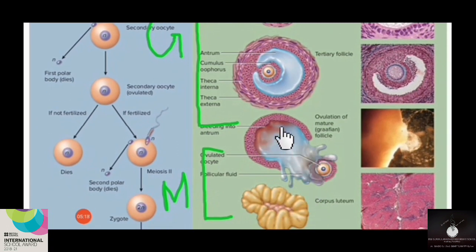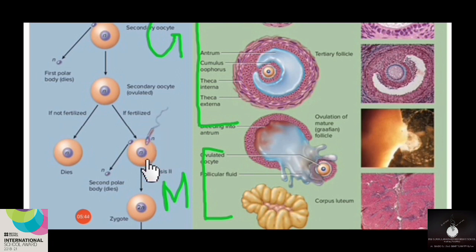What is the content of this mature Graafian follicle? It may contain the ovum, isn't it? And as the Graafian follicle ruptures, the ovum is released outside. This ovum will enter the fallopian tube of the female. And as it moves along the fallopian tube, if it meets a sperm, what will happen? It may fuse with the sperm.